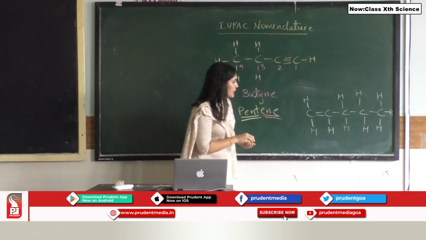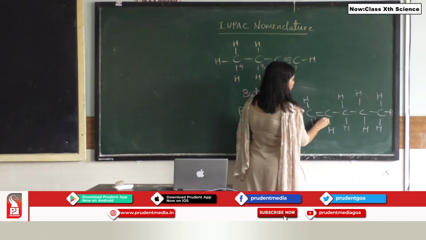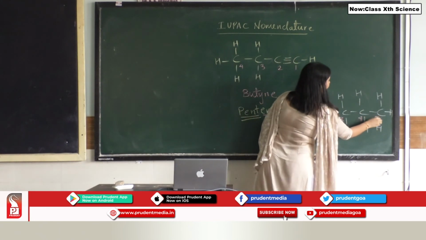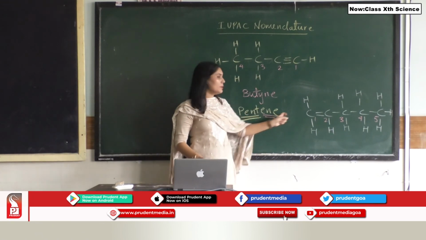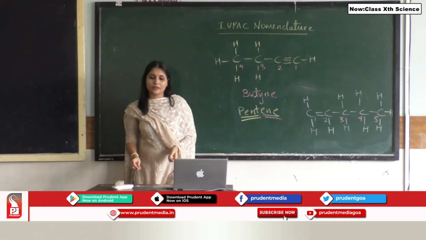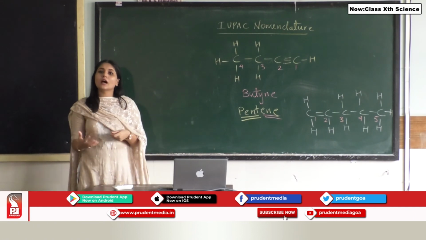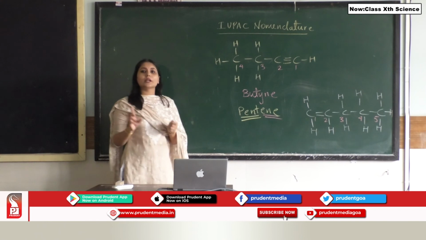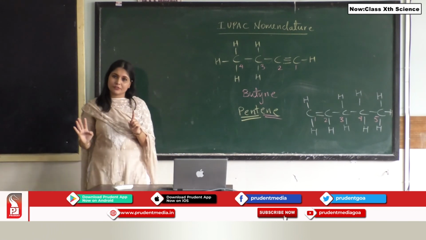So students, if you see, I have drawn the structure of pentene. I will start numbering 1, 2, 3, 4 and 5. There are 5 carbon atoms and the ene, that is a double bond, is connected to the first carbon atom. So these are the various ways in which you have to name the carbon compound, but most important, you have to remember the sequence: prefix plus word root plus suffix.